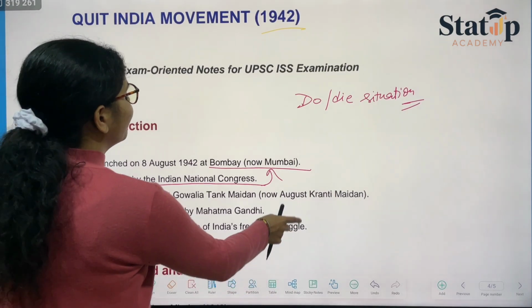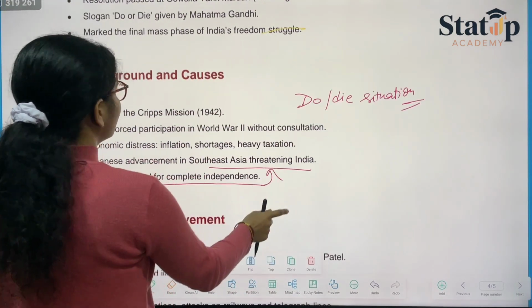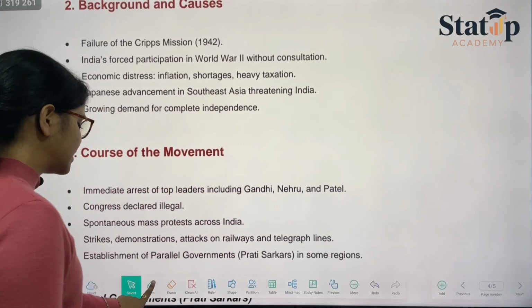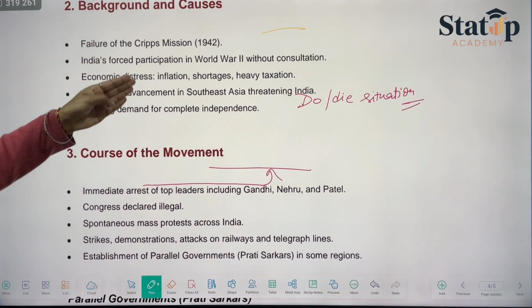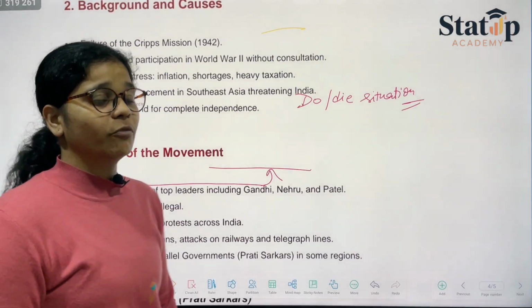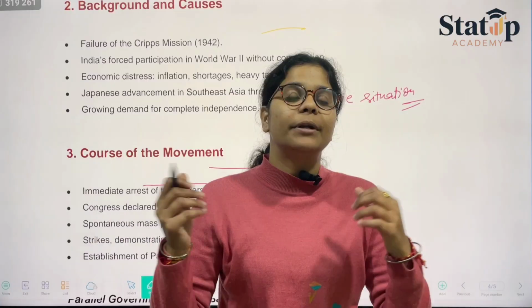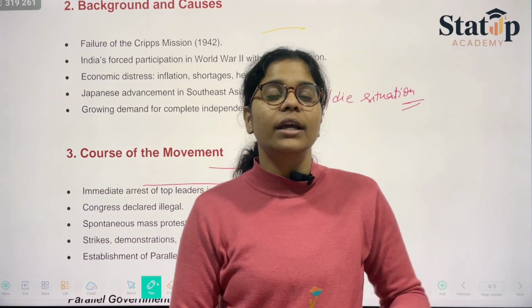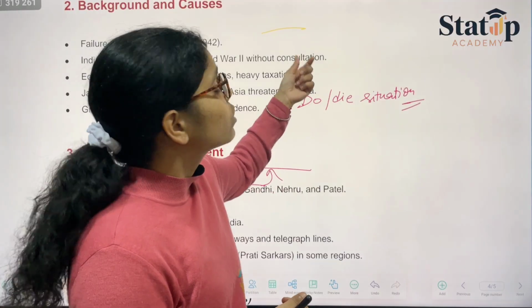When we talk about the background, that is also important. The background is nothing but the failure of the Cripps Mission, as I've just told you. Then we have Indians' forced participation in the World War without consultation. Why? Because France was fighting against Britain, and the British dragged the Indian public into it. That was the forced participation, without consultation.